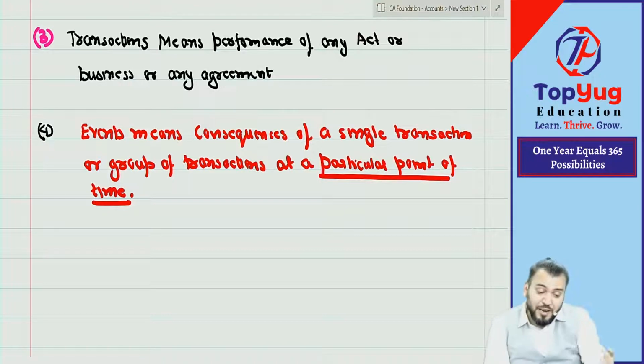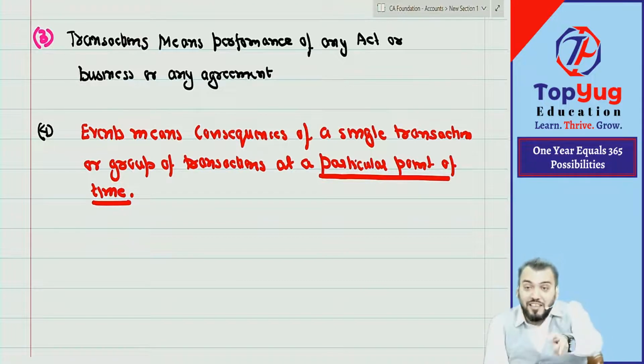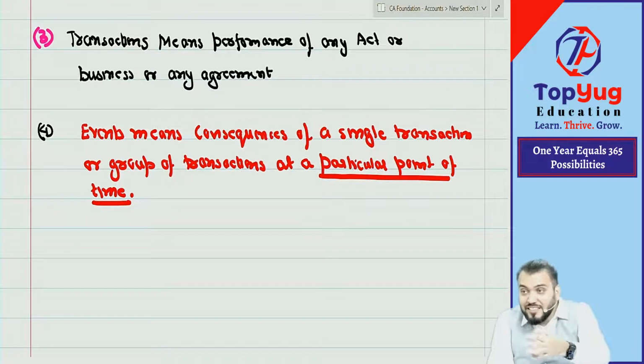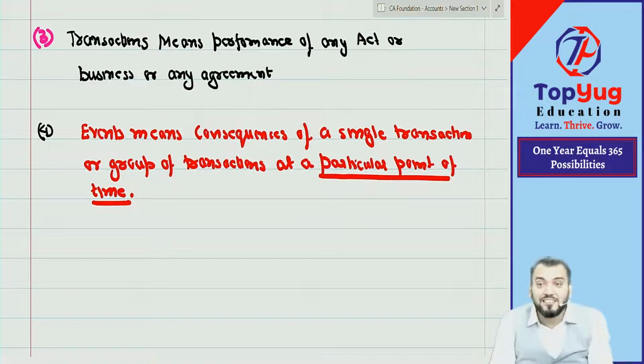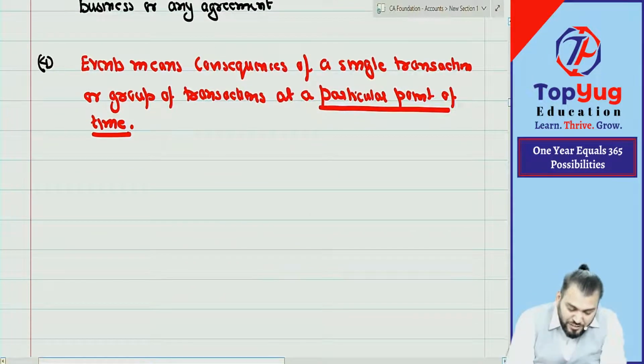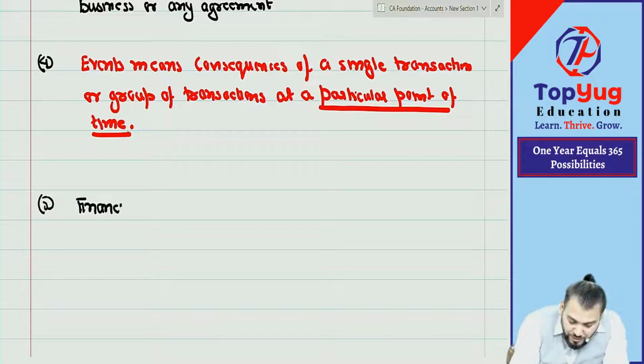Now, we have understood one thing: not all transaction events will be recorded. Only transaction events which are of financial nature need to be understood in our subject. So what is the meaning of financial nature? What is the meaning of financial transaction?